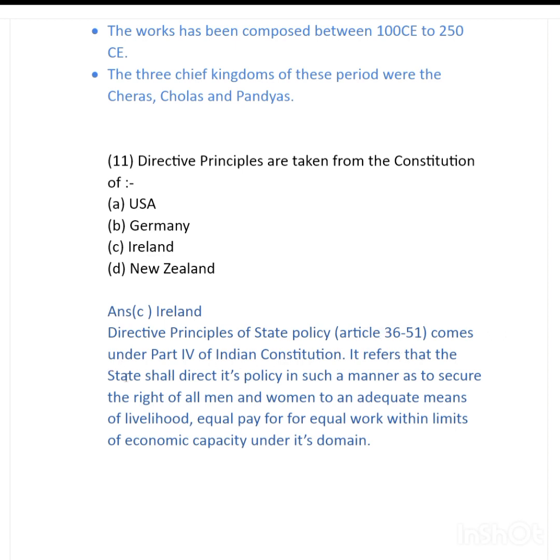It refers to the state directing its policy in such a manner as to secure the right of all men and women to an adequate means of livelihood, and equal pay for equal work within the limits of the economic capacity of the state. Hence it comes under Part 4 of the Indian Constitution, and it has been taken from the Constitution of Ireland.